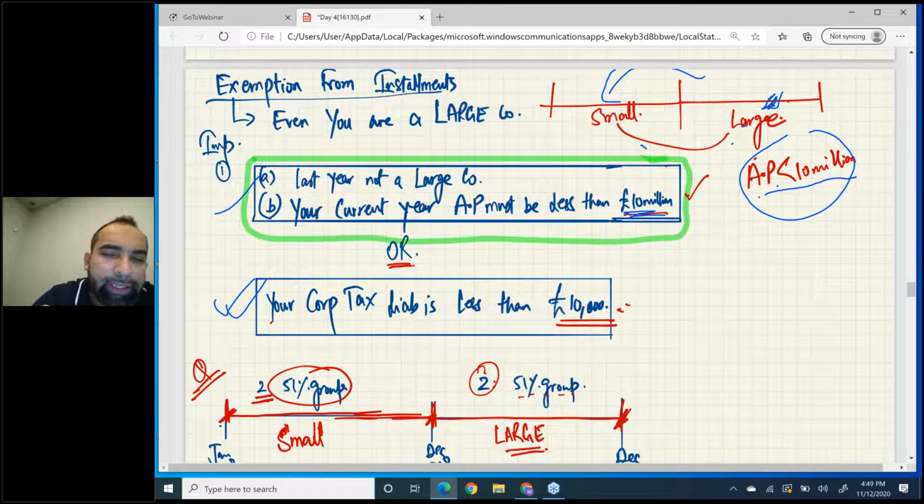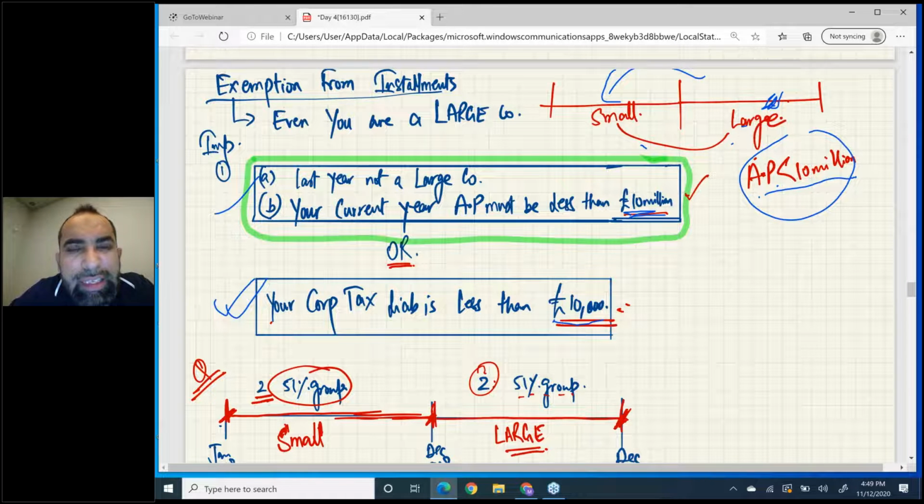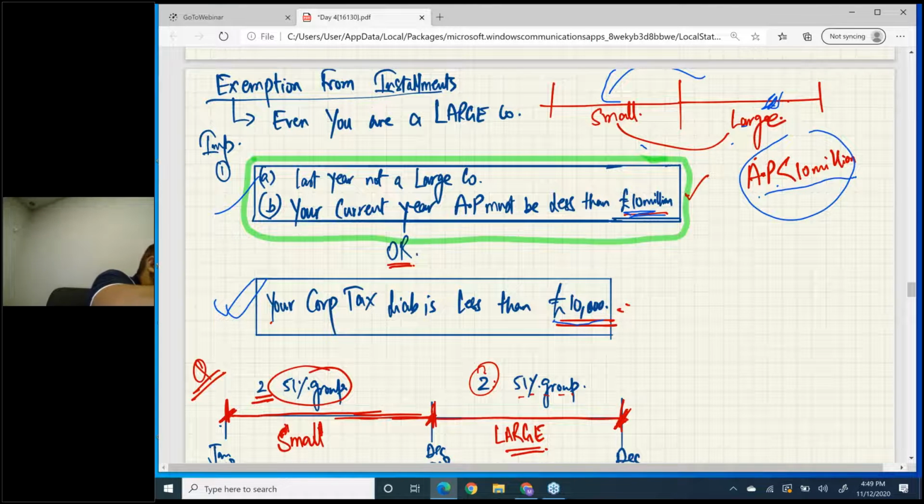And the second way? The second way is if your corporation tax liability is less than 10,000 pounds. If your total corporation tax liability is less than 10,000 pounds, then again you are exempt from installments.